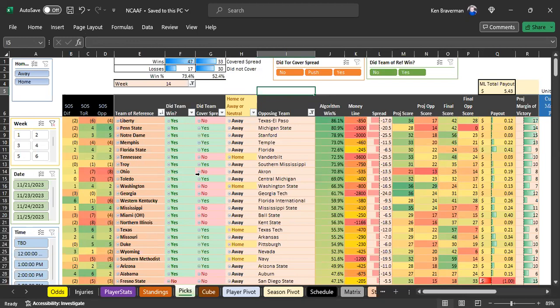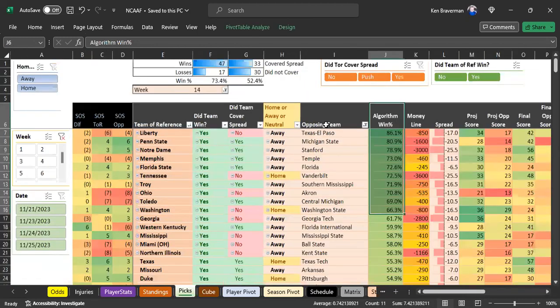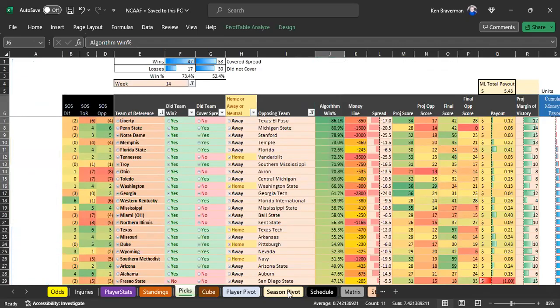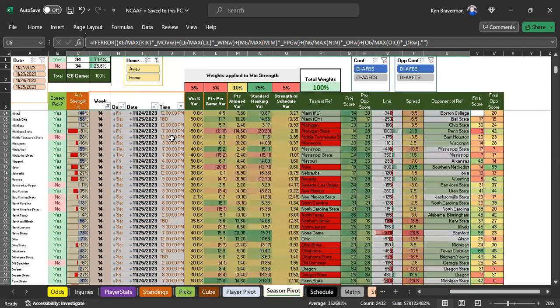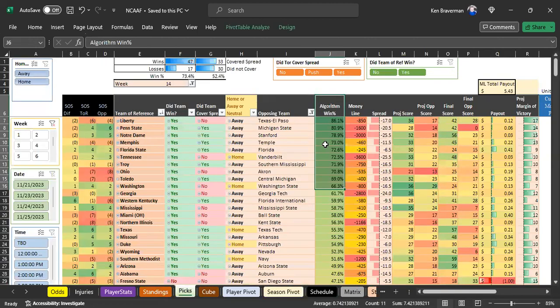So what you're seeing is in order of algorithm win percentage. Very simple calculation that's being drawn off of this season pivot sheet and just different percentages of stats and stuff. It's pretty easy to read. And you can see that it goes 47 and 17 on the money line. And usually that's good, 73% win, but it matters the order here, and of course what the lines are. How do you bet this to maximize profit? How do you pick these winners?